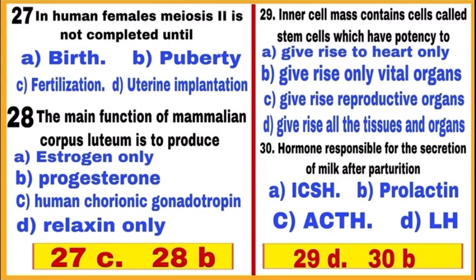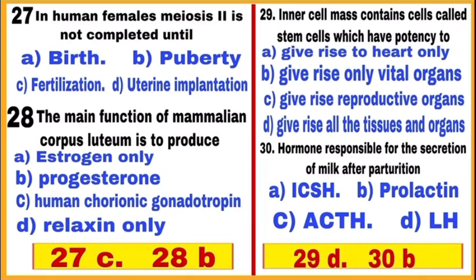Question 29. Inner cell mass contains cells called stem cells which have potency to give rise to cells of. The inner mass of blastocyst contains cells which are also called stem cells. They have potency to give rise to all the tissues and organs.